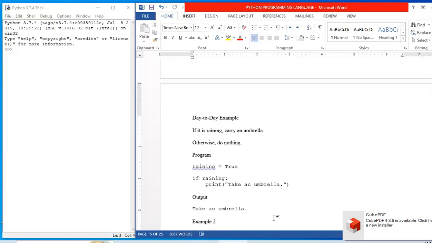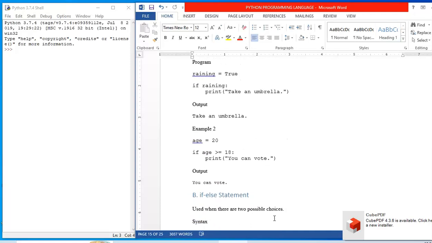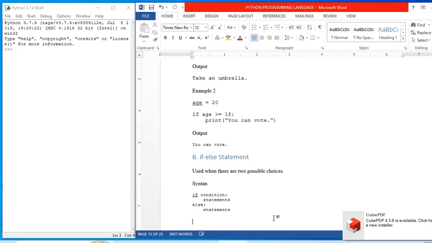Let us see an example from a program. raining is equal to True. If raining, print take an umbrella. So if the condition is true, if it is raining, then take an umbrella. Let us see the second example. age is equal to 20. I have already given the age as 20. If age is greater than or equal to 18, print you can vote. Since I have given 20 as the age, it is going to print: you can vote. So that is the simple if statement. If the condition is false, we do not know what it will do. But if the condition is true, it will execute the subsequent statement in the if block.